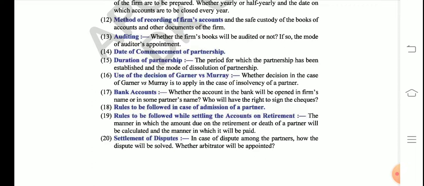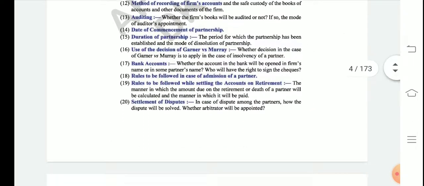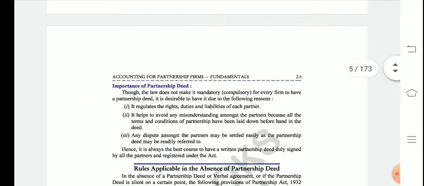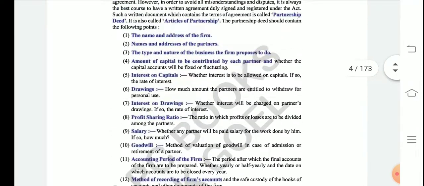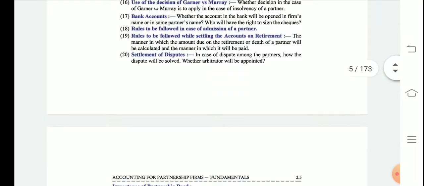Point 17 says what all bank accounts will be used for dealing with the firm or dealing with the partners. Then point 18 says what rules will be followed when we want to admit a new partner into the business, what rules will be followed when a partner is retiring from the business, and how the disputes, the fights between the partners, would be settled. So this partnership deed talks about all these points. You may learn any 10 out of these topics.